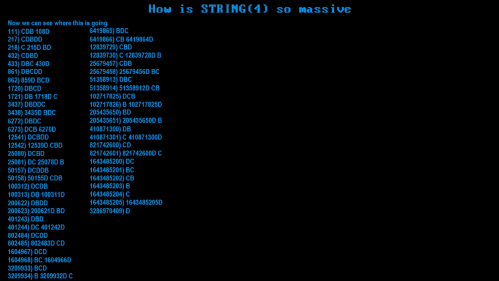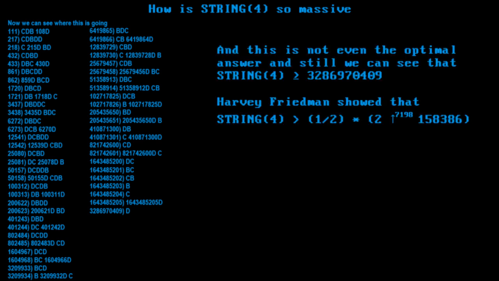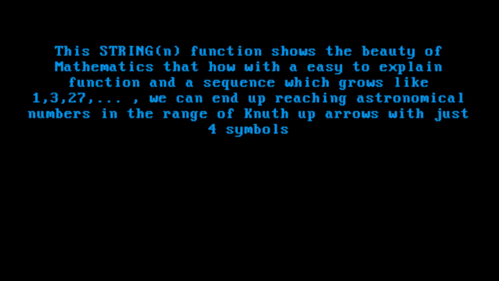Now we can see where this is going. And this is not even the optimal answer, and still we can see that string 4 is greater than or equal to 3286970409. Harvey Friedman showed that string 4 is greater than half multiplied by 2 up arrow 7198, 158,386.